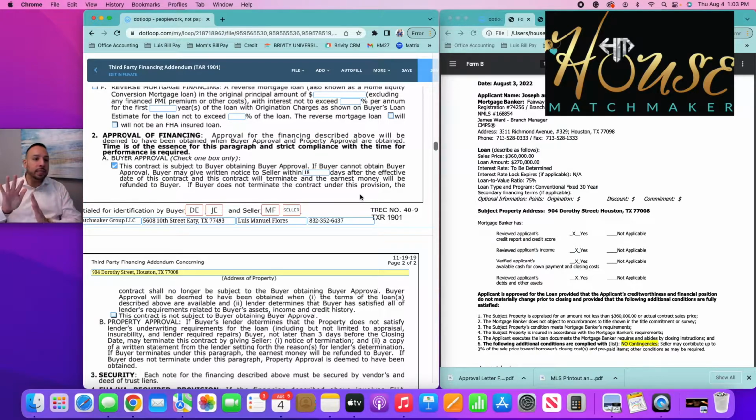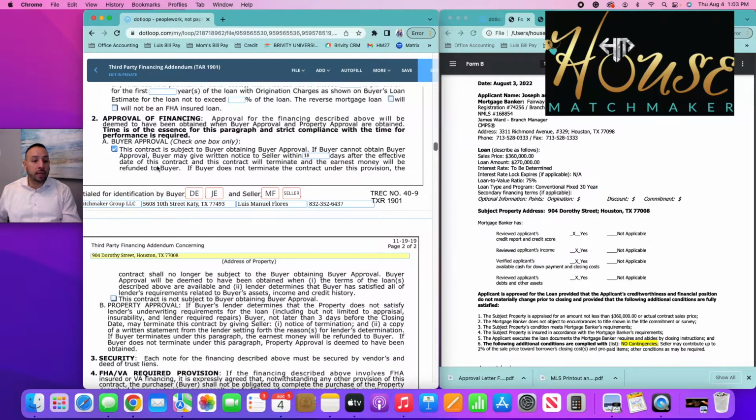And that's a completely different field that we don't get involved with. However, for my contract, it is standard that I request 18 days for the buyer to be able to approve financing. Okay? Now, let's see here. Okay. Now this does cover the buyer.